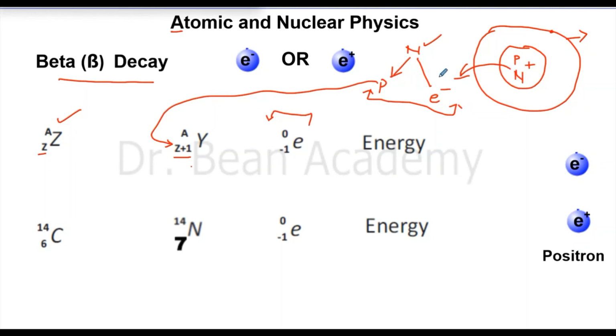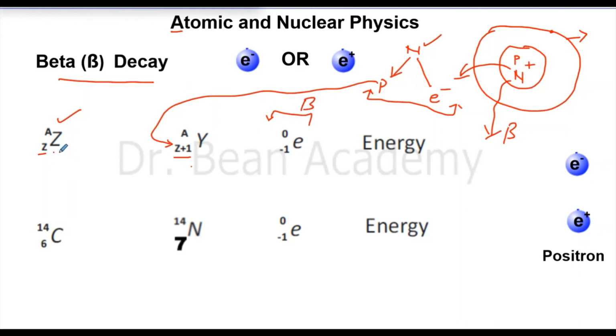You can imagine the situation like that a neutron has become a proton and an electron. Proton stays in the nucleus, of course. Electron cannot stay in the nucleus, so it will just come out of the atom. So this is beta particle. Beta particle is just electron, but it is fast moving and highly energetic electron. That's why we have a special name for this electron. We call it beta particle.